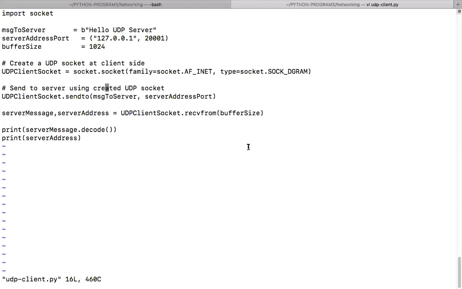So the sendto function, what should be the parameters? Parameters is what is that information that you want to actually send, and to whom you want to send. Okay, the message, and oh, you're asking me what is the type of that? Is it a tuple here?